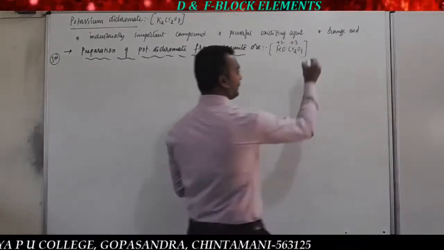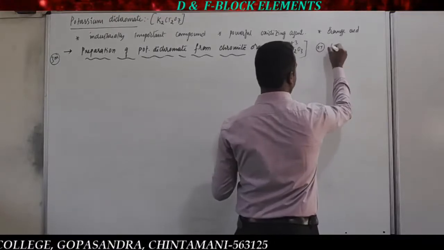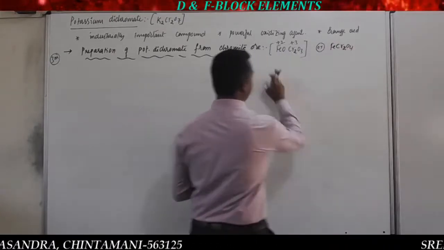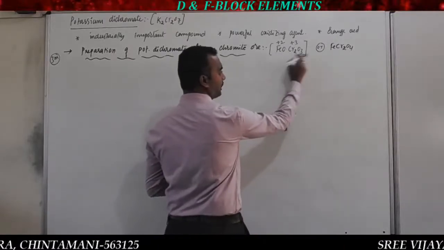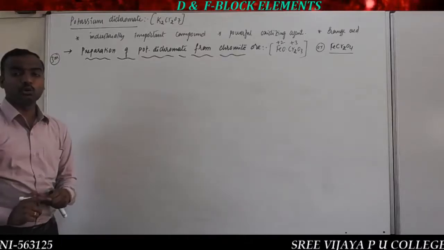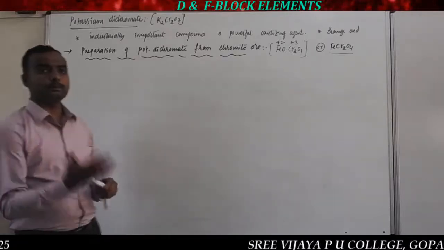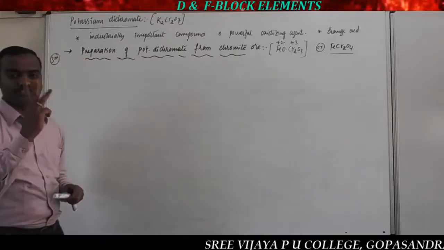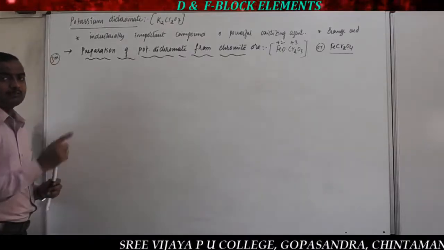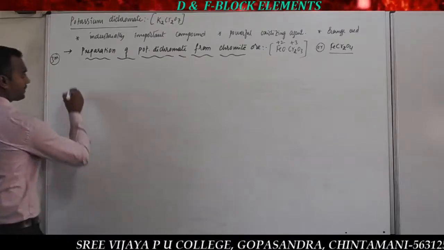It can also be written together as FeCr2O4. That is chromite ore. From that chromite ore, we are going to prepare potassium dichromate in 3 steps. So what are those 3 steps? This is very important. Balancing is very important in the equation. The first step is